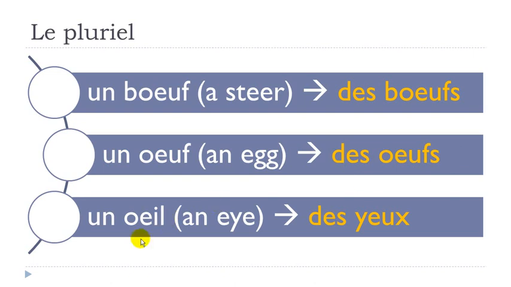And then the last one, this is probably the strangest one, un œil. Des yeux. Don't pronounce the final x as usual. Yeux, des yeux.